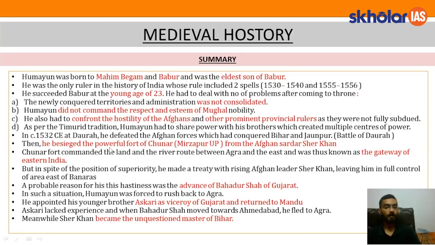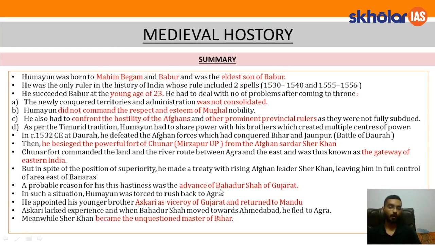Then he besieged the powerful fort of Chunar, which is in Mirzapur, UP, from the Afghan Sardar Sher Shah, or Sher Khan. Chunar fort was strategically very important. Chunar fort commanded the land and river route between Agra and the east and thus was known as the Gateway of East India. But after being in a position of superiority, he had to sign a treaty with the Afghan leader Sher Shah, leaving him in full control of the area east of Banaras.